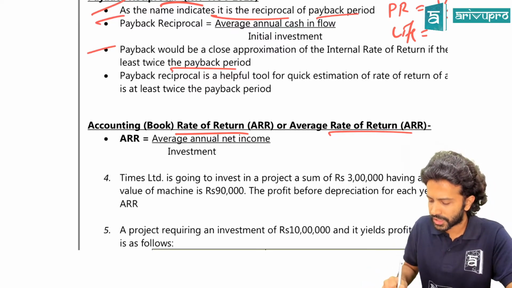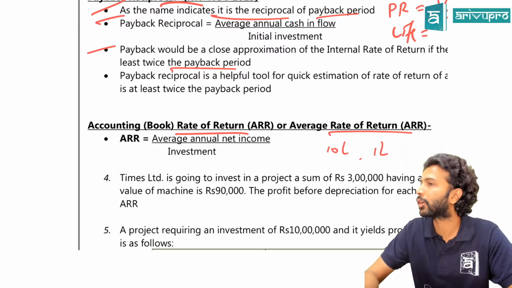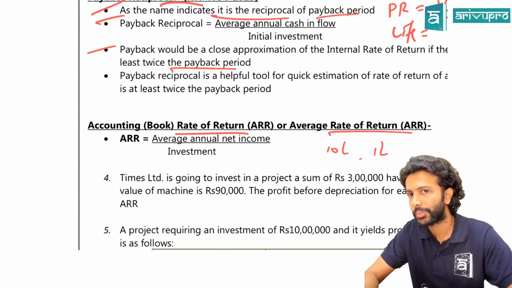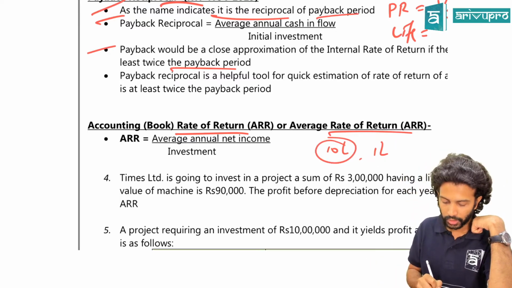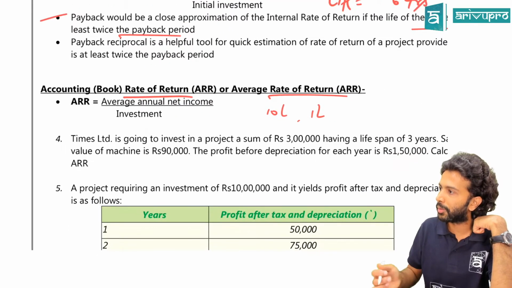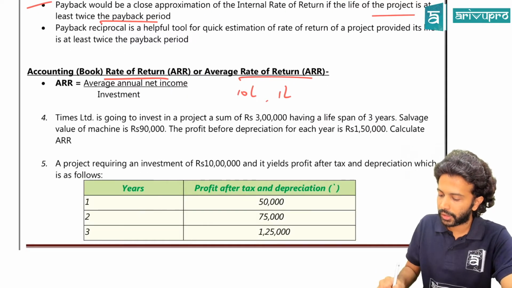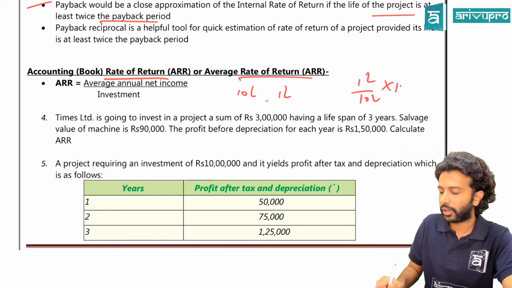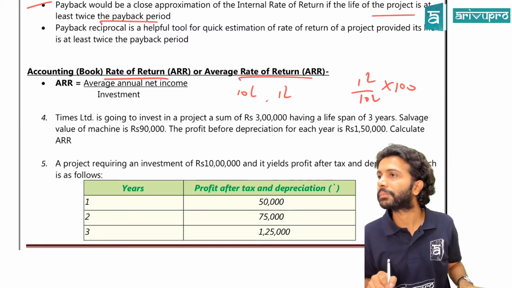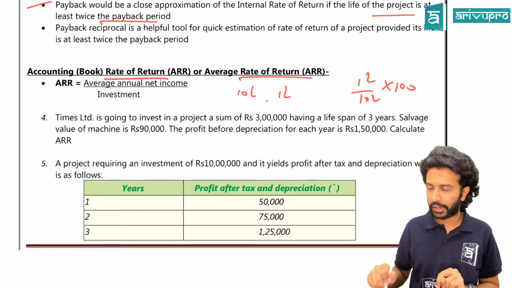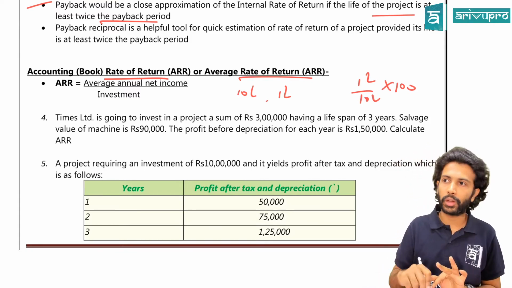Basically, let's say you invested 10 lakh rupees, you got a return of 1 lakh rupees. Can you tell me the return percentage? You invested 10 lakh rupees, you got an annual income of 1 lakh rupees. What will be the return? How do you calculate that? 1 lakh divided by 10 lakh into 100. Yes or no? Everybody? So this is your ARR. There are multiple ways of calculating ARR. I'll show you, but this is a simplistic way of calculating ARR.